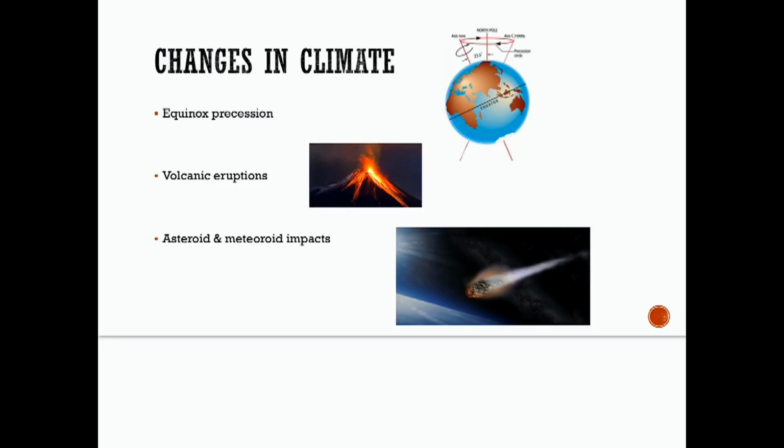So, some think that the Earth's climatic cycle is influenced by equinox precession, all right, as pictured here. The Earth precesses or wobbles, right, on its axis. Okay, causing the degree to which it is tilted on its axis to vary. And this produces changes in the amount of solar radiation reaching different parts of the Earth's surface. So it influences the global climate. All right. During some parts of this cycle, Earth is cooler and experiences ice ages. And during other parts of the cycle, Earth experiences warming.